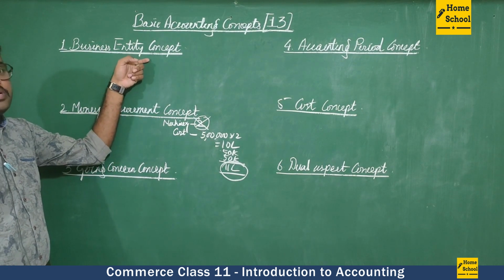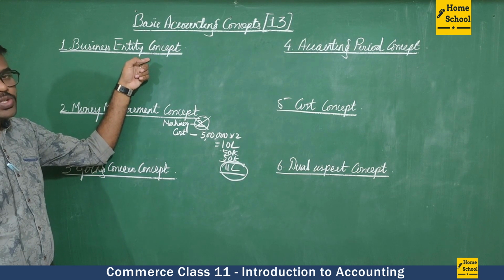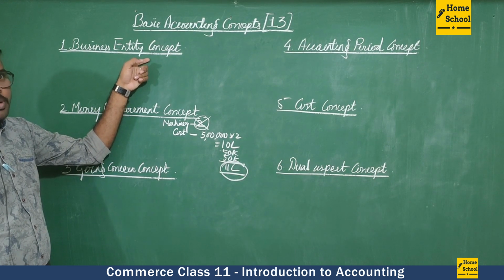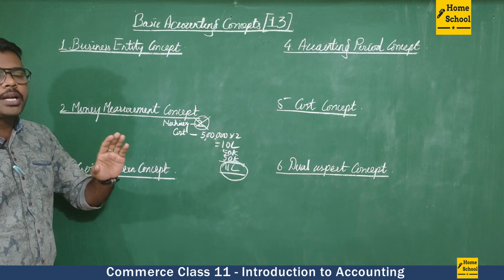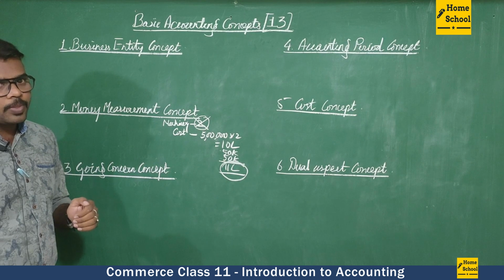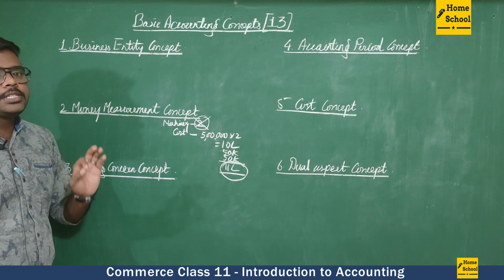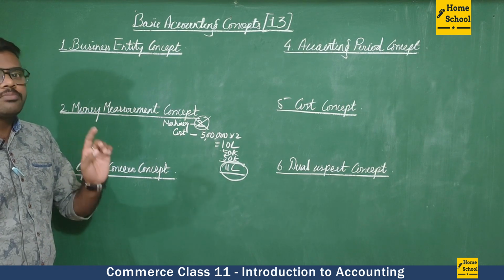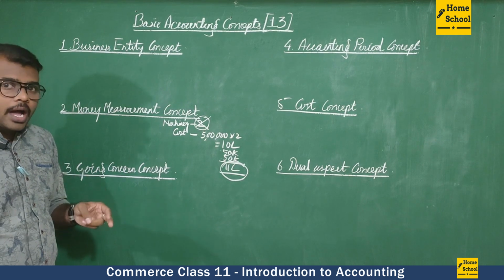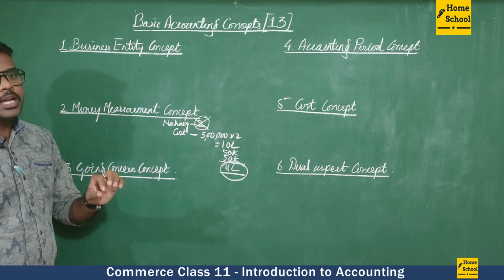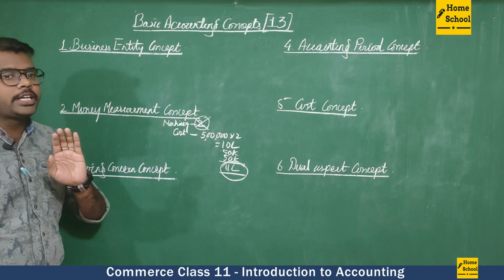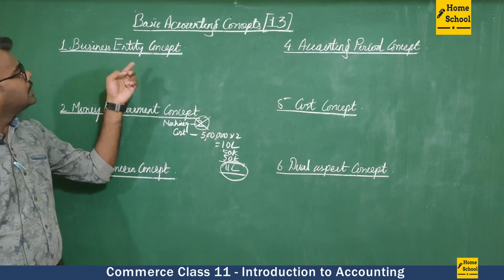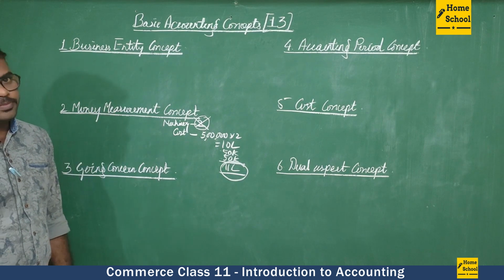First is what? Business entity concept. So we have three important points to remember. That is, here both the business and the proprietor are two separate entities. All the transactions which are related to the business must be entered, and all the transactions we have to enter in terms of the business itself, not in terms of a proprietor. That is the business entity concept.